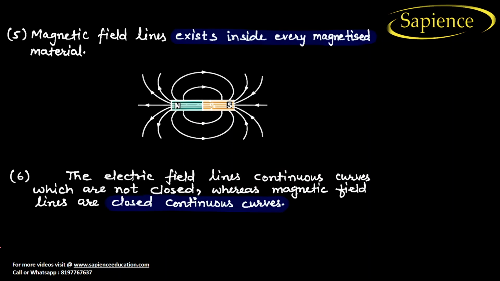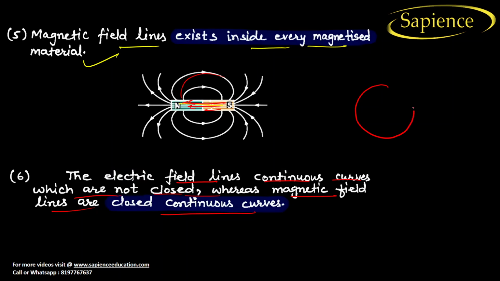Now the fifth one is that magnetic field lines exist inside every magnetized material, so they will always form inside. Inside the magnetized material you will find magnetic field lines. It is not like they only fall outside. But what you have seen in electric field lines are continuous curves which are not closed loops, whereas in magnetic field lines, closed continuous loops are there.